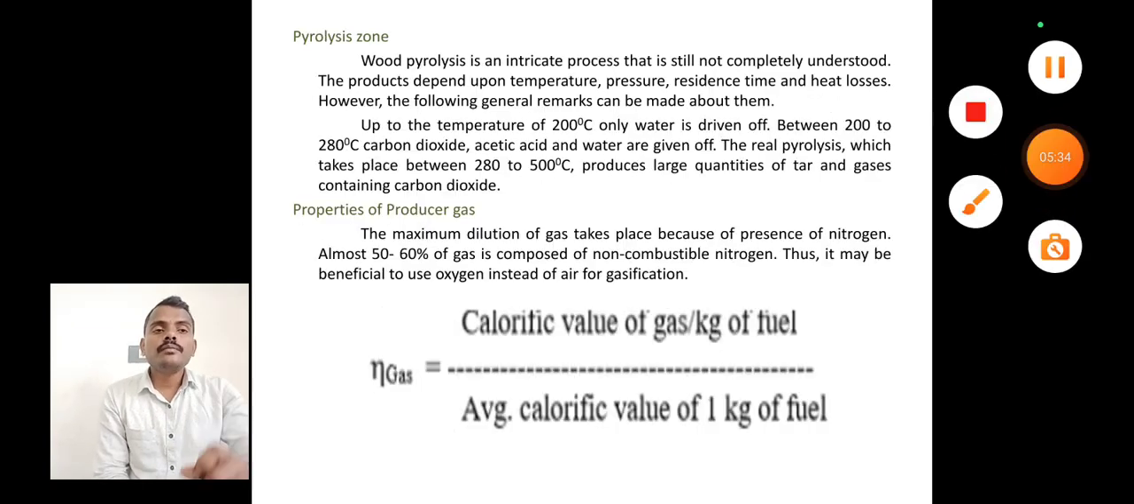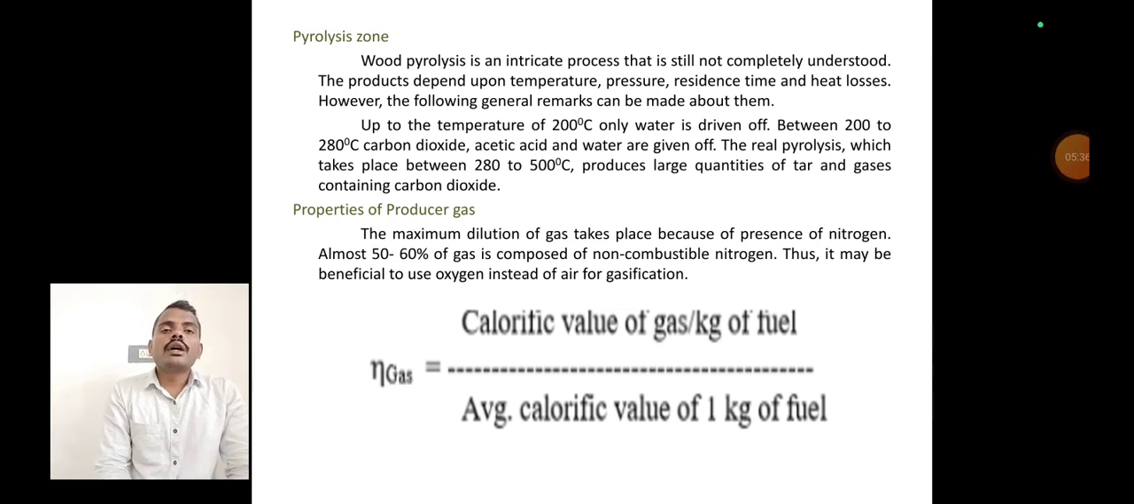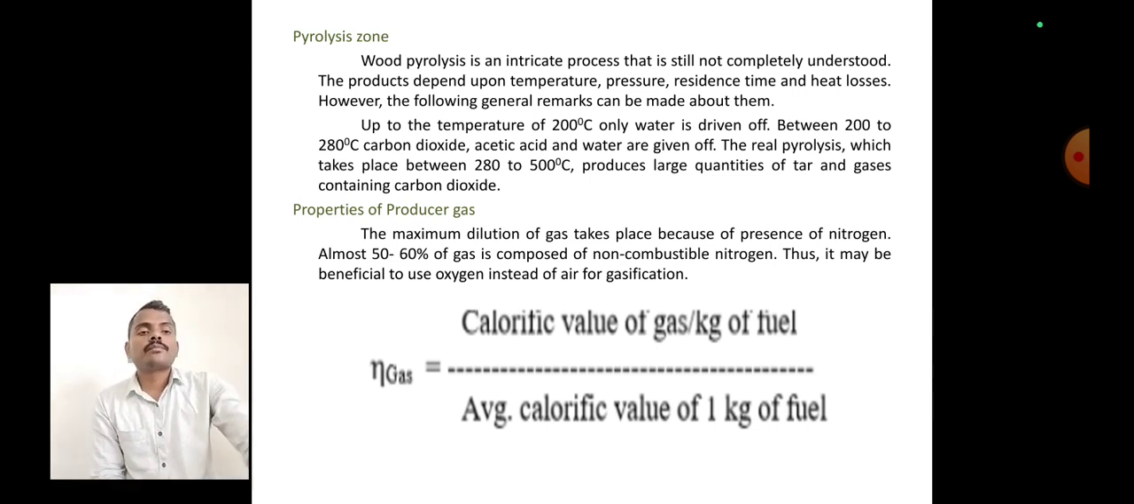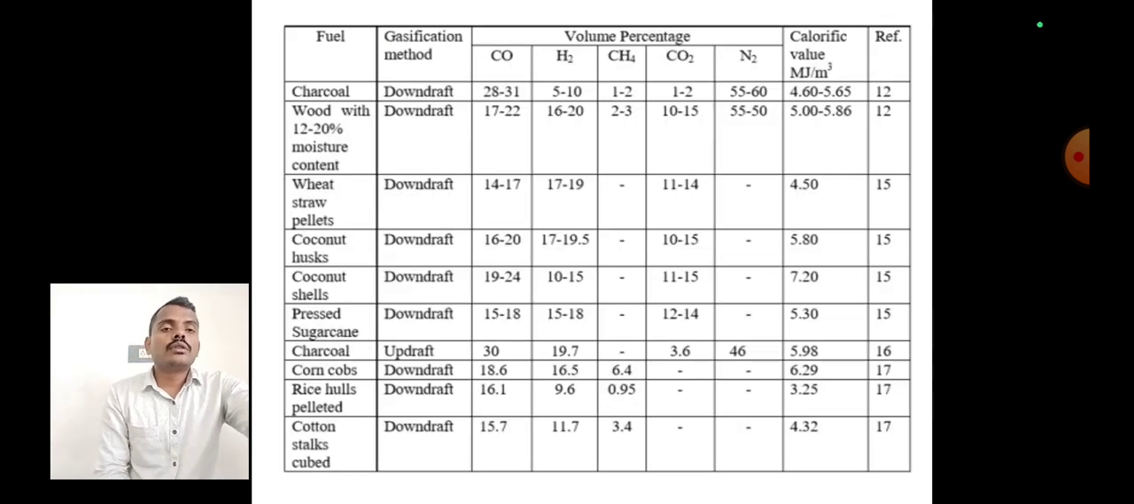Next one is the pyrolysis zone. The pyrolysis zone is an intricate process that is still not completely understood. The temperature is between 200 to 280, around 280 to 500 degrees Celsius. In this temperature range, it is the upper part of the gasification zone. In this part, the biomass is converted into liquid oil or biochar. Now, what are the biomass types and which gasification type is preferred?